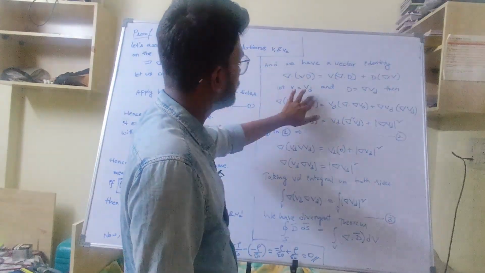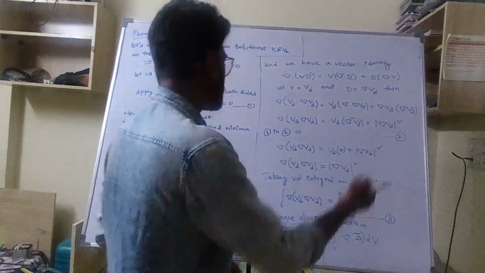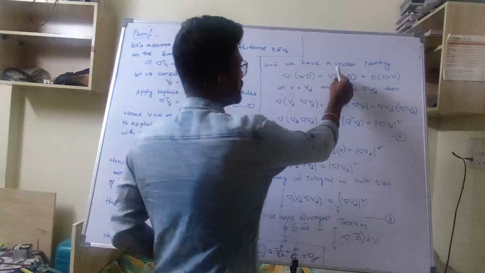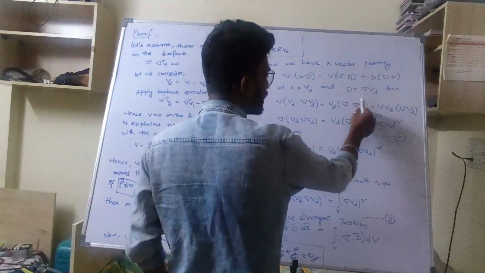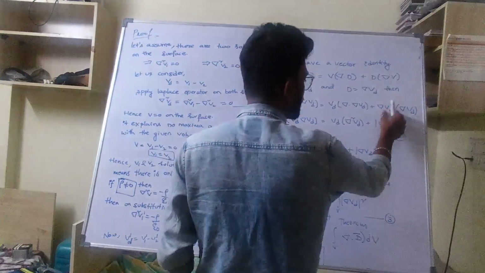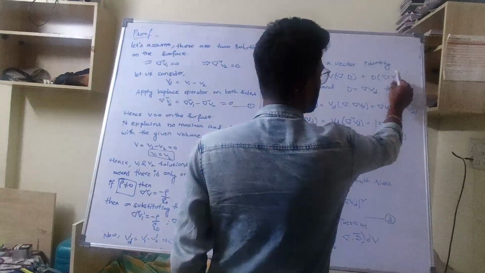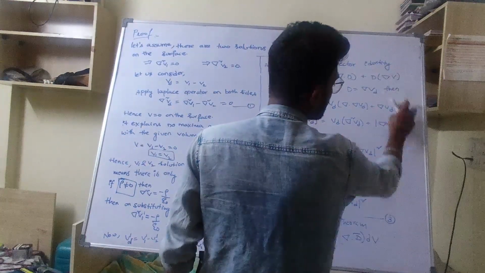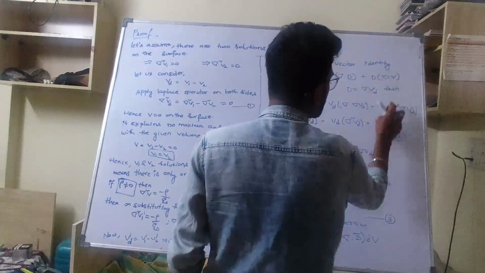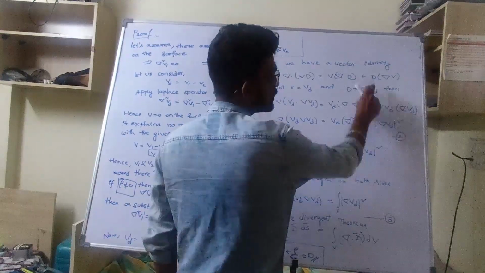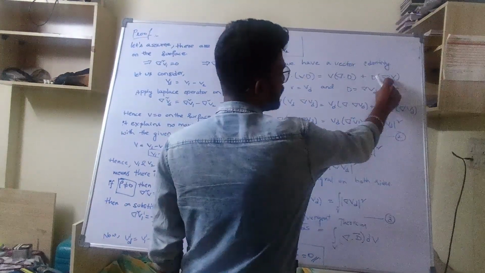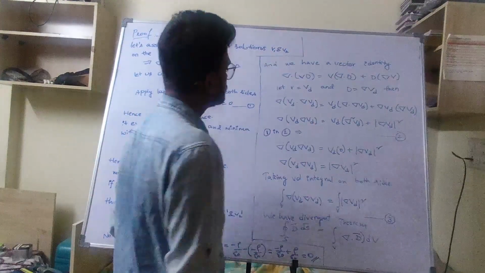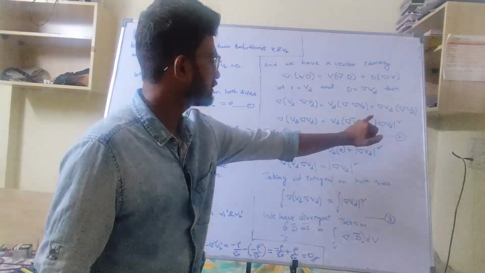In place of v, vd, and in place of d, gradient of vd, substituted as it is. Now this is the equation I got.